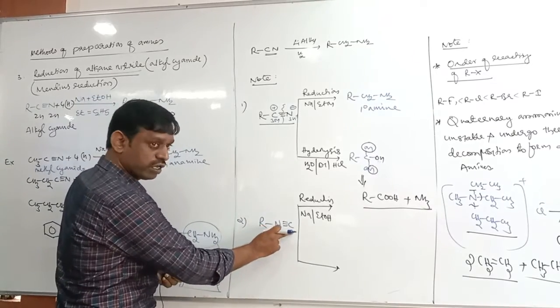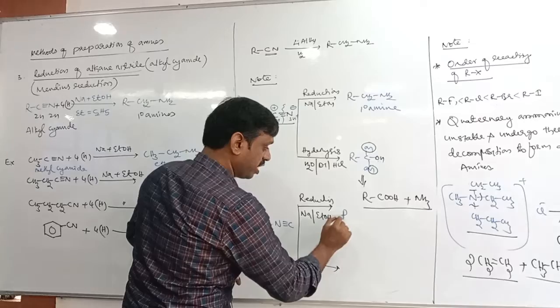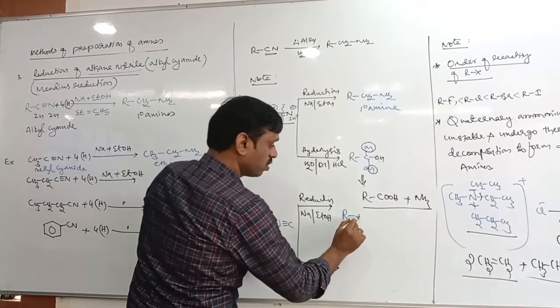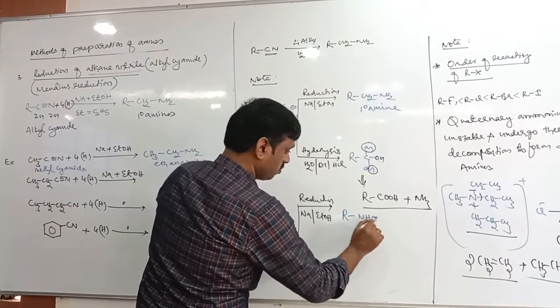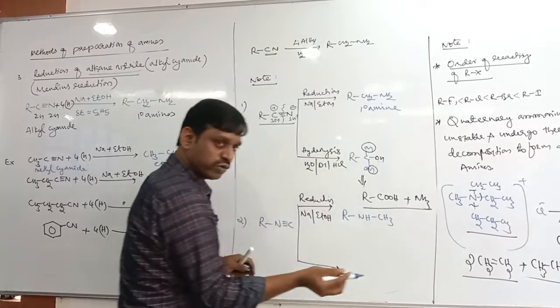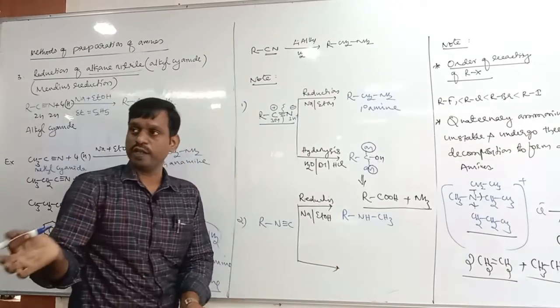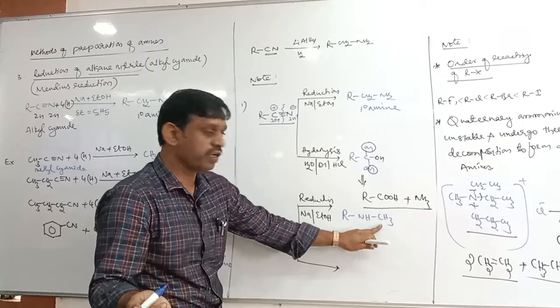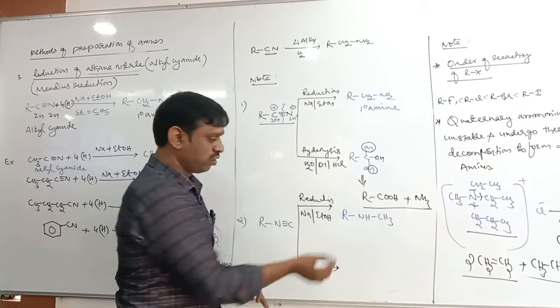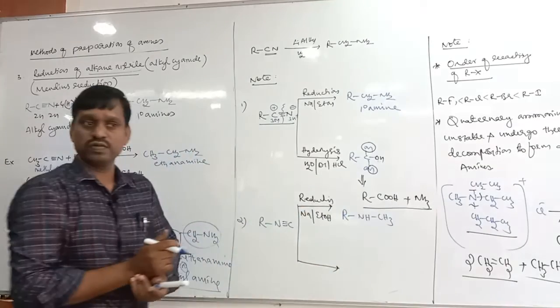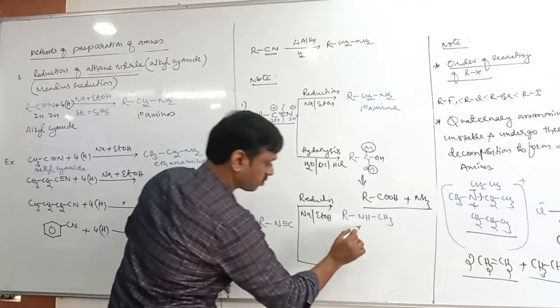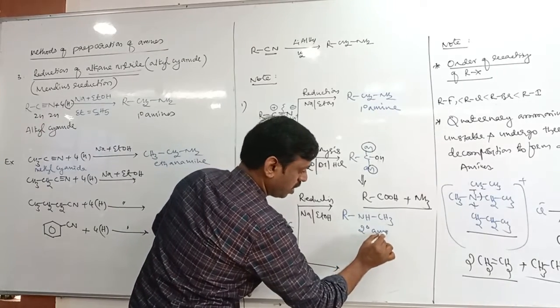Add hydrogen here. R will be the same, then N becomes NH, C becomes CH3, because the valency of nitrogen is 3 and the valency of carbon is 4. We need to balance the valency and write hydrogen. So what is this? Yes, secondary amine.